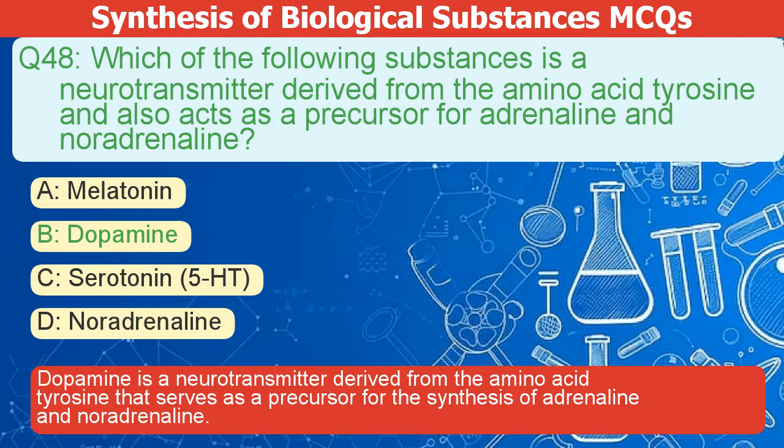Dopamine is a neurotransmitter derived from the amino acid tyrosine that serves as a precursor for the synthesis of adrenaline and noradrenaline.